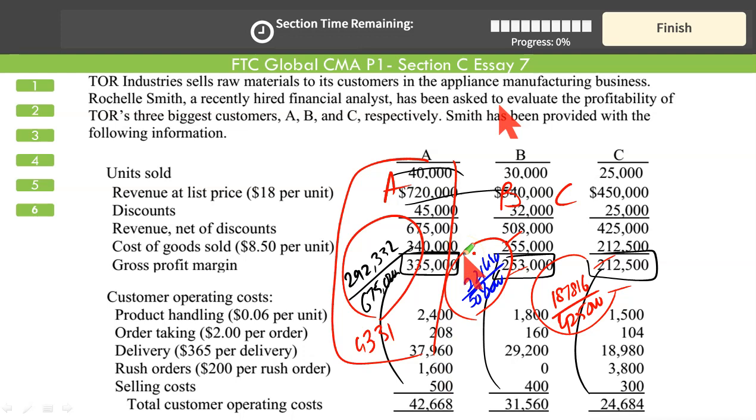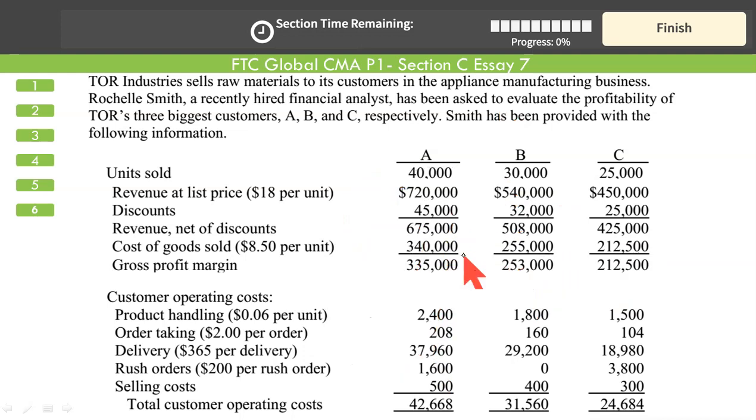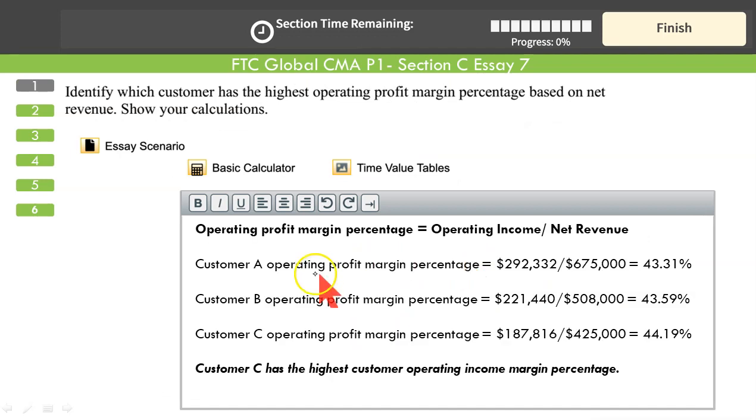So do not try to redraw the whole schedule. You will only destroy your timetable. That's how you do it. Simply operating profit for each customer. That's what we calculated, 43.31. Even you can show your working this way. Save your time. Do not redo things. So this is how simply you show your calculation, even in a paragraphic form, if you don't want to draw 3 columns. 3 columns will have a maximum of 2 or 3 rows. Sufficient. Done. Question 1 is over.